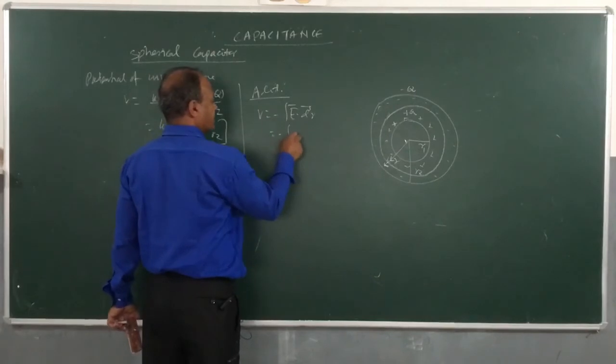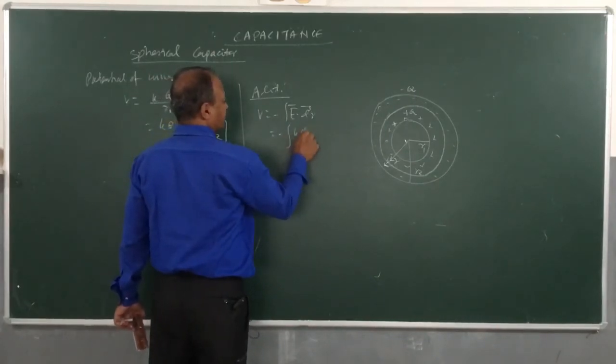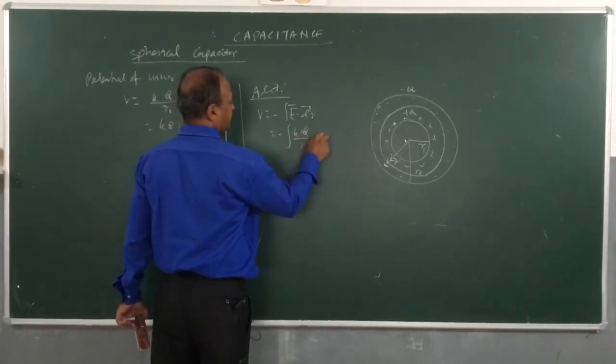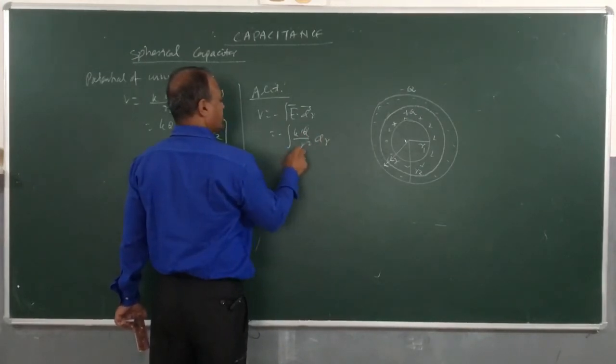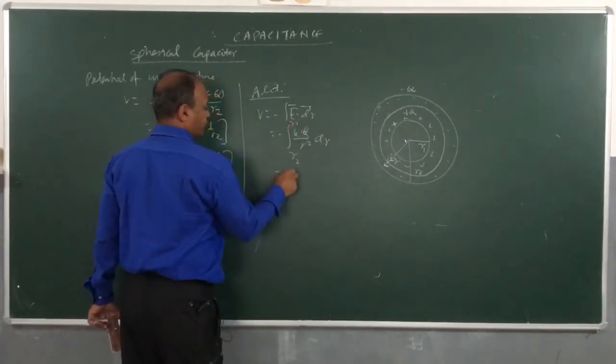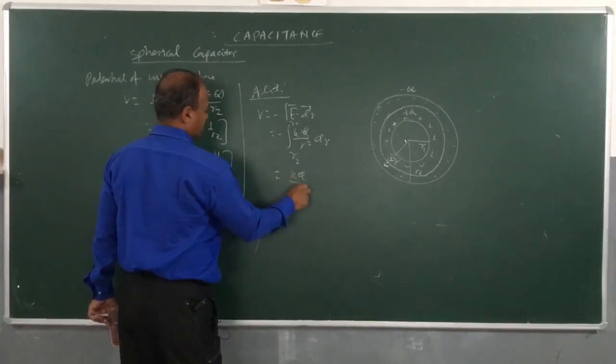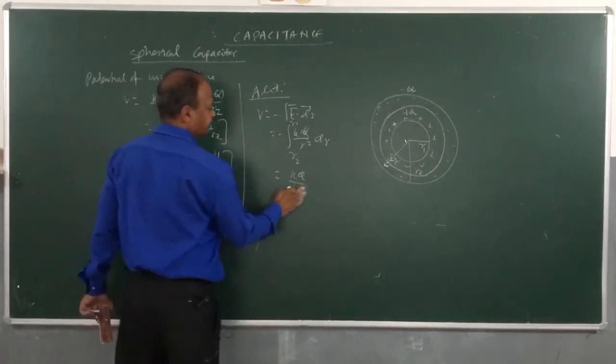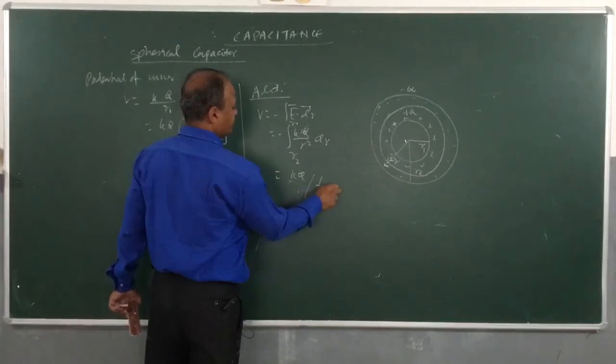So minus kq by r square dr, integrating from r2 to r1, and if we solve this we get kq into (1 by r1 minus 1 by r2).